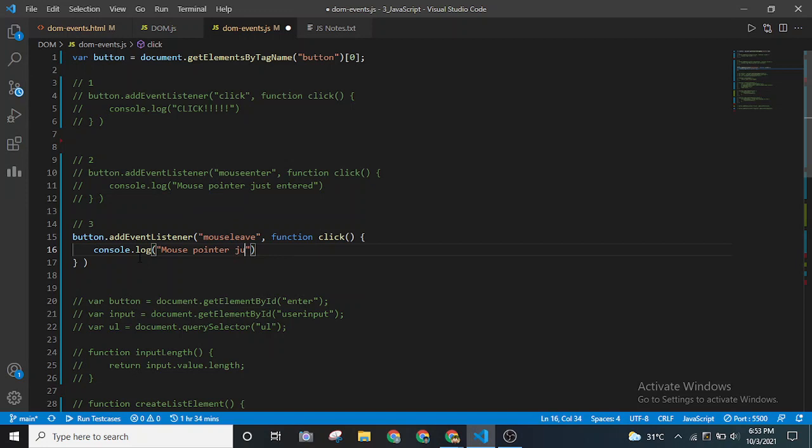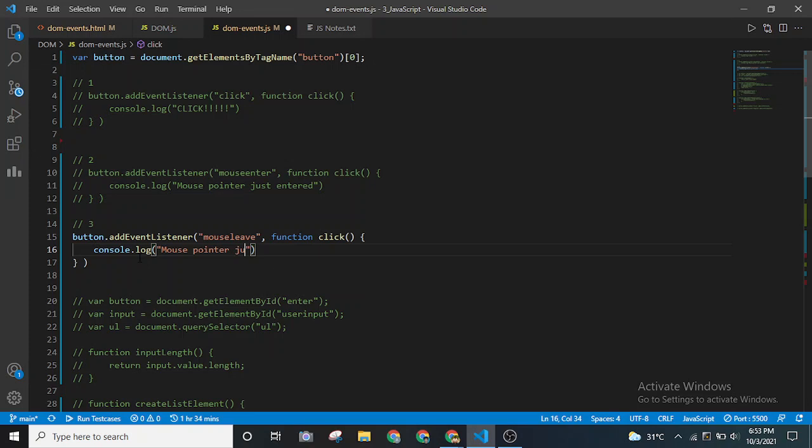If I do this and refresh it, as you can see, it is refreshing live. I have gone inside this button, and I'm coming out. See the log over here, the number is increasing. When I go in and come out, it is 6 now, it is 7 now, it is 8 now.